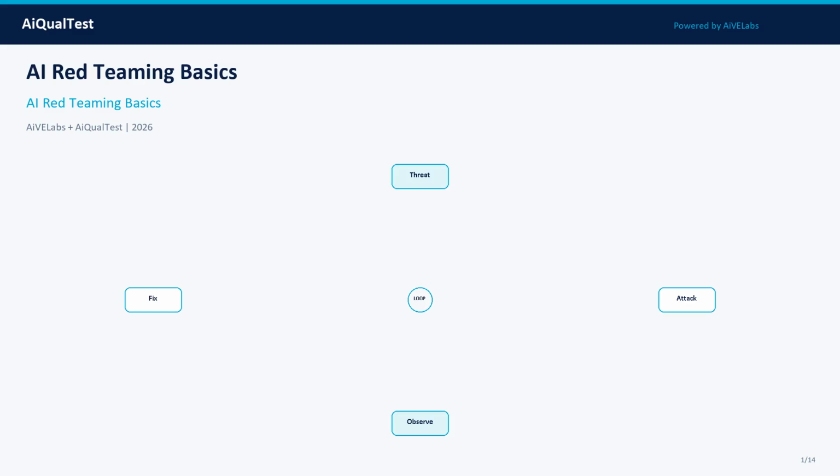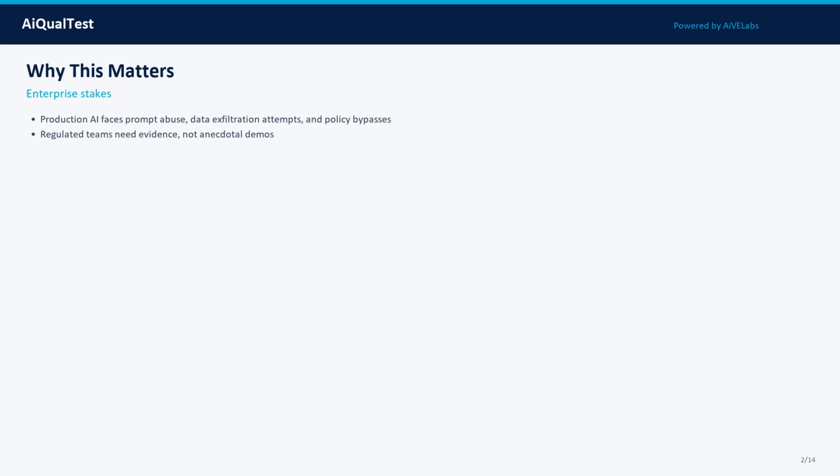Red teaming is structured creative attack, not random chaos. It reveals how your AI system fails under realistic pressure. This AiQualtest episode gives product, engineering, risk, and quality teams a practical, vendor-neutral playbook for AI red teaming basics in 2026. Use a simple operating loop: threat, attack, observe, and fix. That loop keeps conversations concrete when stakeholders disagree about quality or risk.